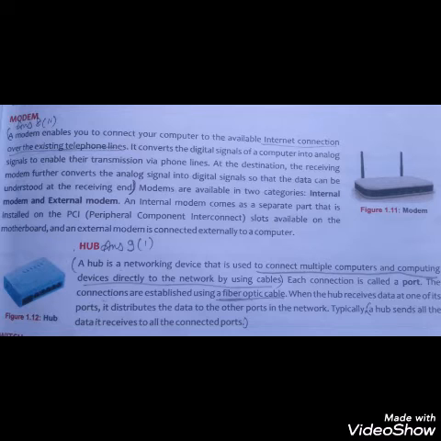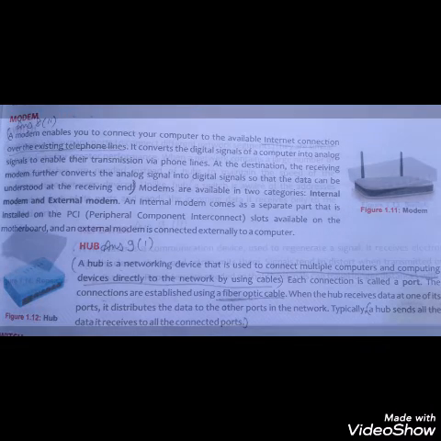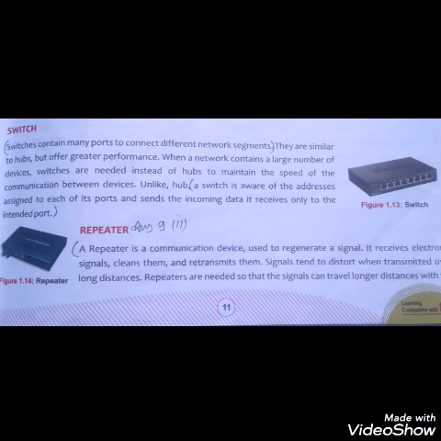So students, next networking device is switch. A switch, or network switch, is a device that joins multiple computers together within one local area network, LAN. A switch contains many ports to connect different network segments.